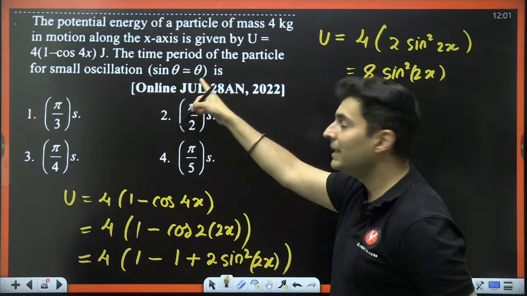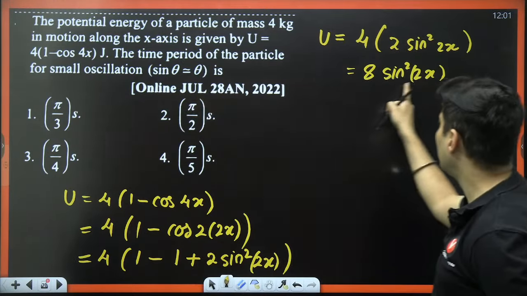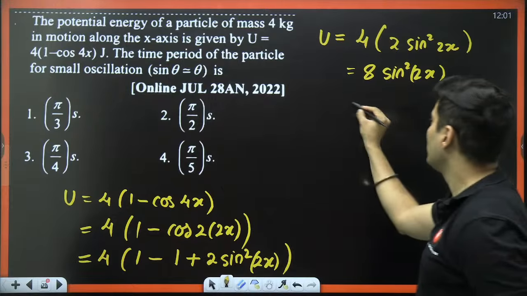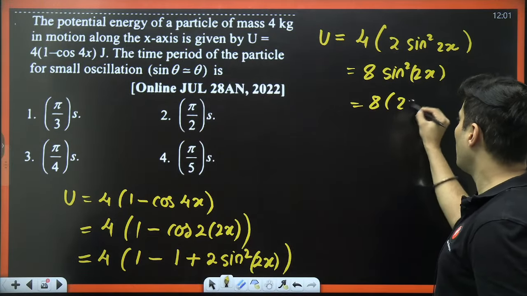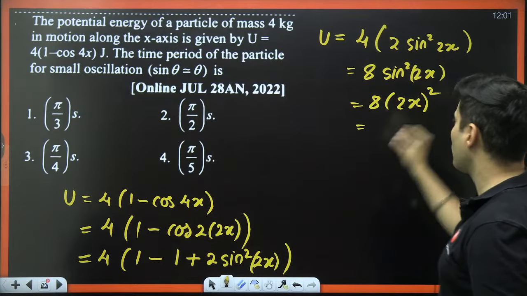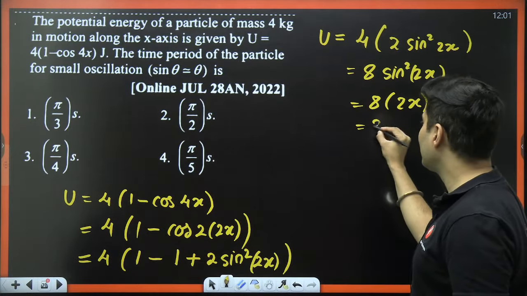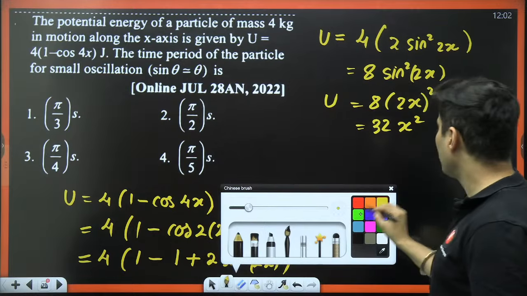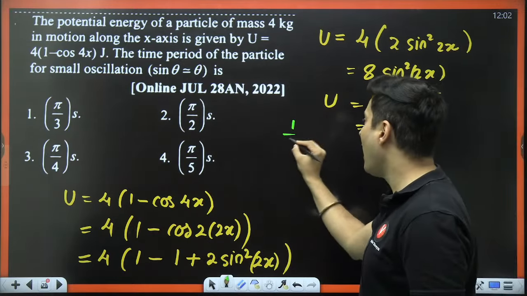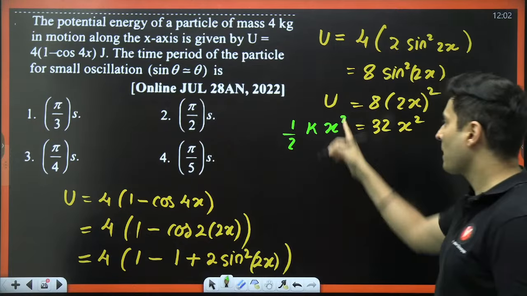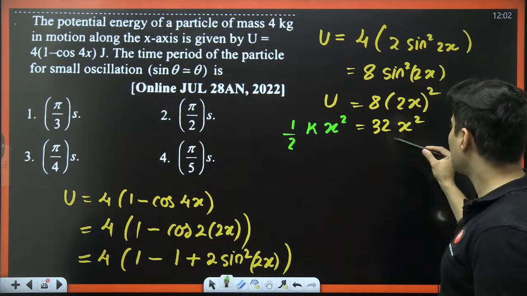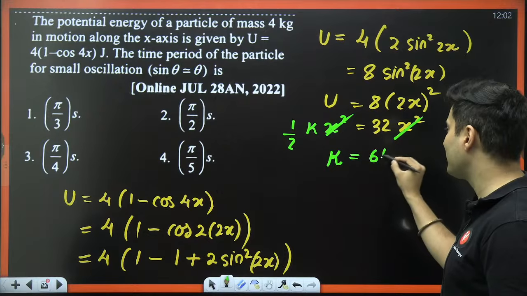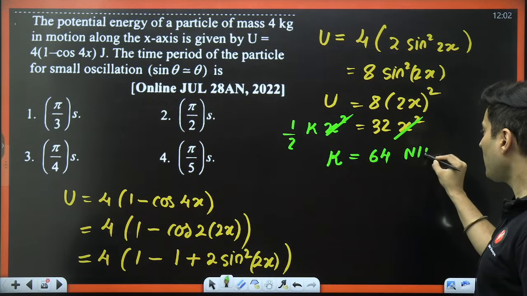But we all know if theta is small, then sine theta will be theta. So if x is small, sine of 2x will be 2x. So this will become 8 into 2x whole square, which is 2 square is nothing but 4. 4 into 8 is 32. So 32x square. This is your energy. But we all know the formula for energy is half k x square. So x square gets cancelled. Our value of the spring constant will come out to be 64 Newton per meter.